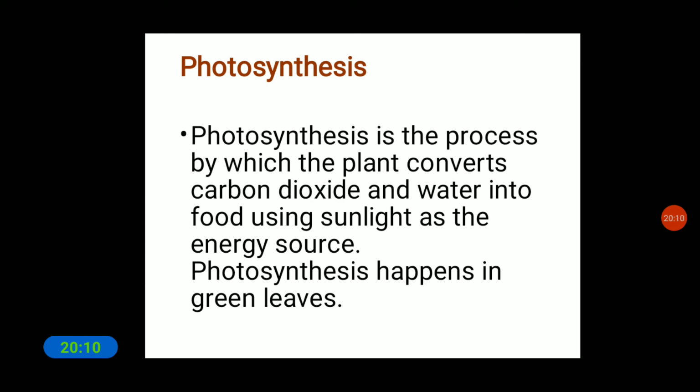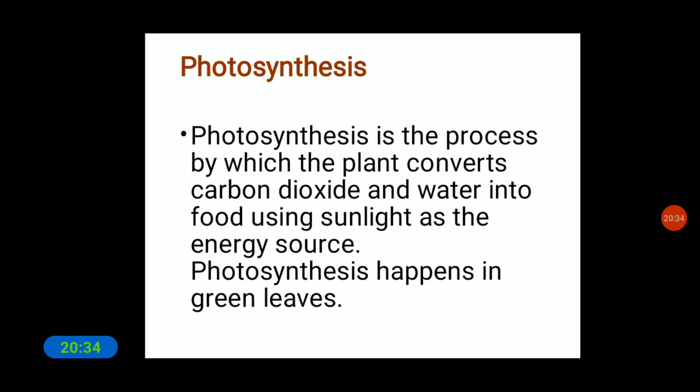Just like while making food we use many raw materials like vegetables, rice, grains, pulses, spices, water, and heat. So these are some raw materials that we use to prepare food. Likewise, plants also prepare their food in the leaf.